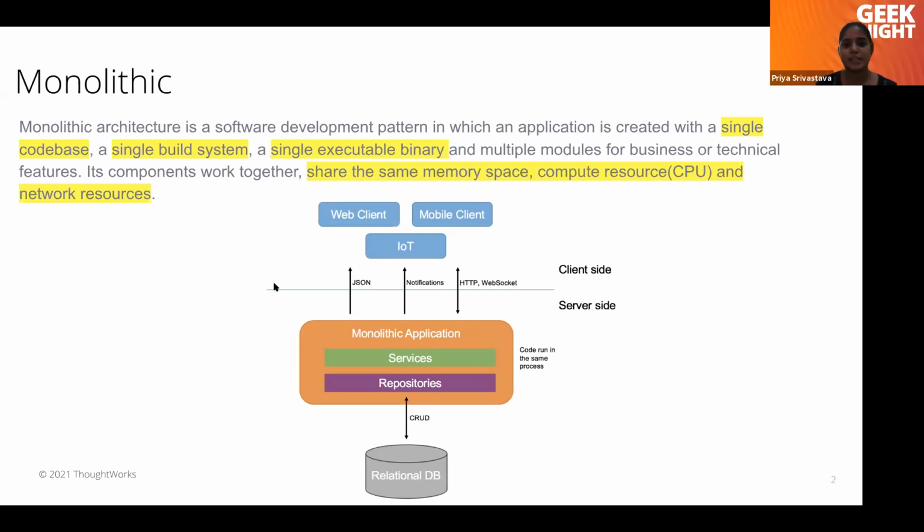So if you see in the example, we have this monolithic application which has lots of services, repositories and one single database, which has different types of implementation for web client, IoT or mobile client. So this architecture itself brings lots of benefits as well as some drawbacks. So let's try to understand the benefits and drawbacks of monolithic architecture.